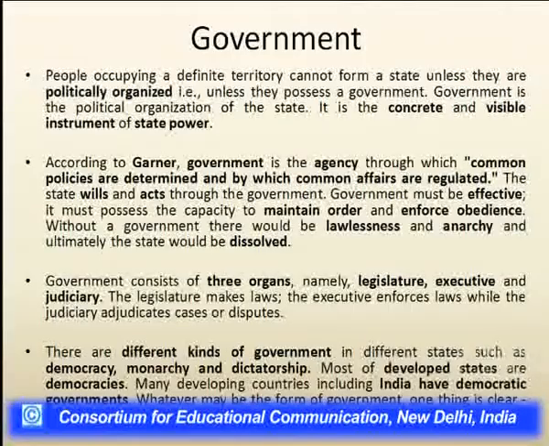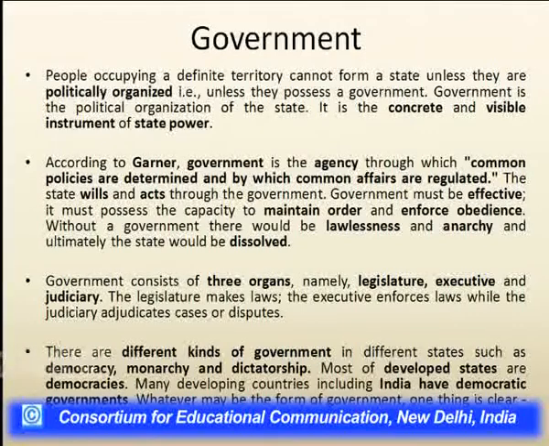The third important element, the government, is an integral part of a state. If different people occupy a territory but are not politically organized, they do not form any state, as the government is the political organization of the state.